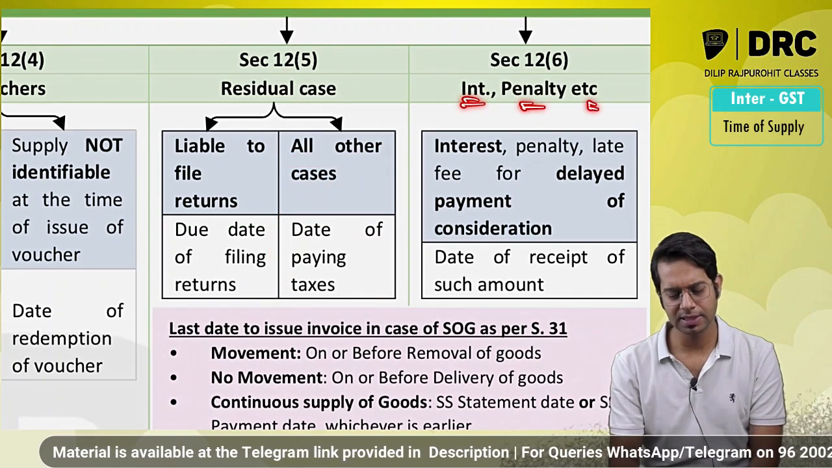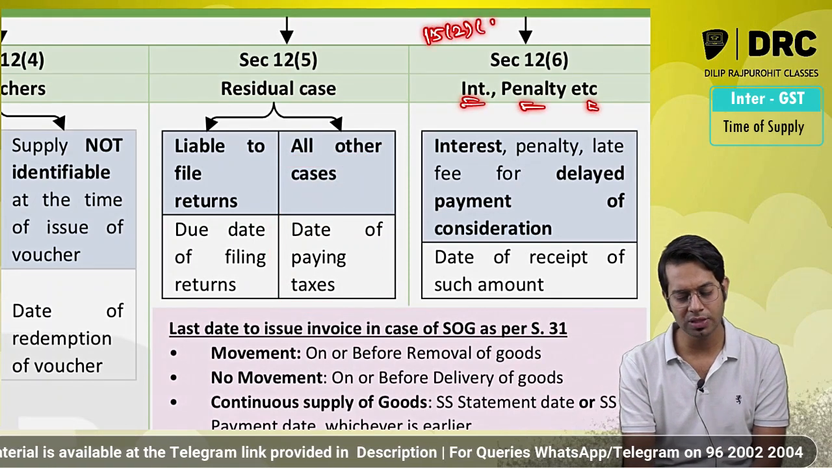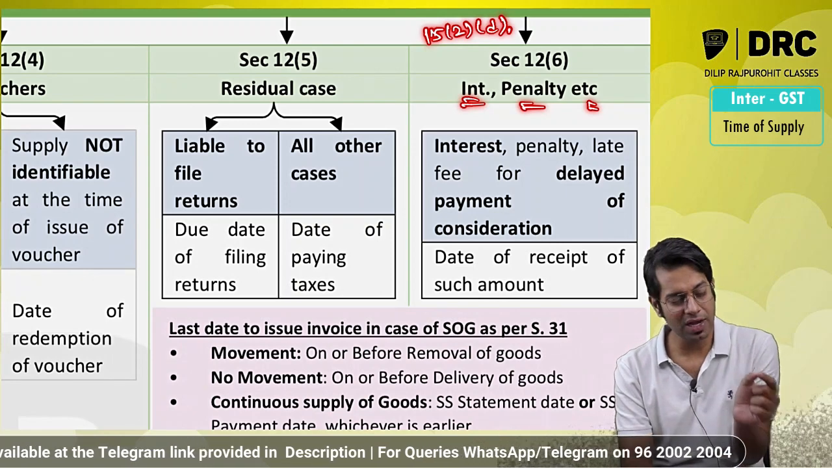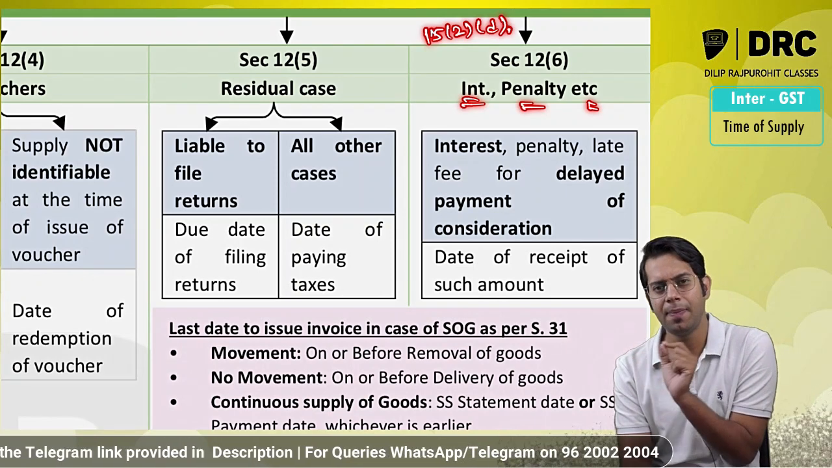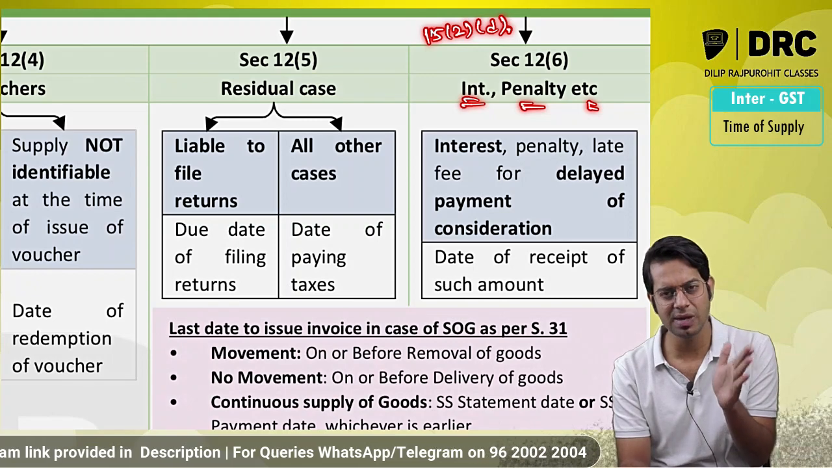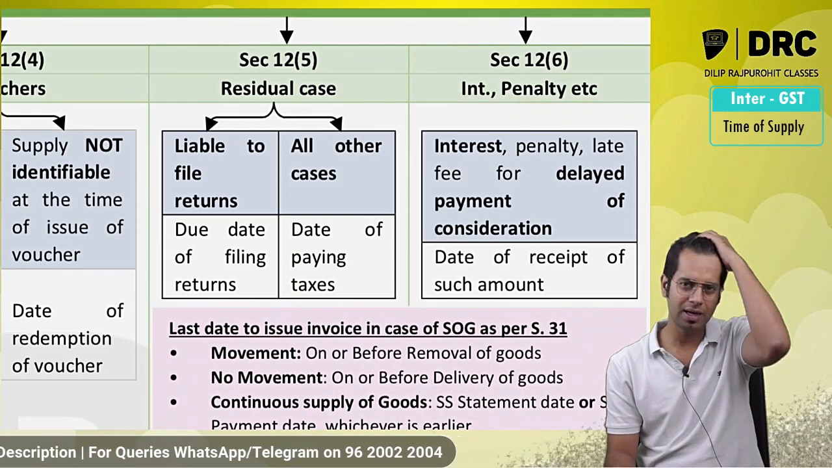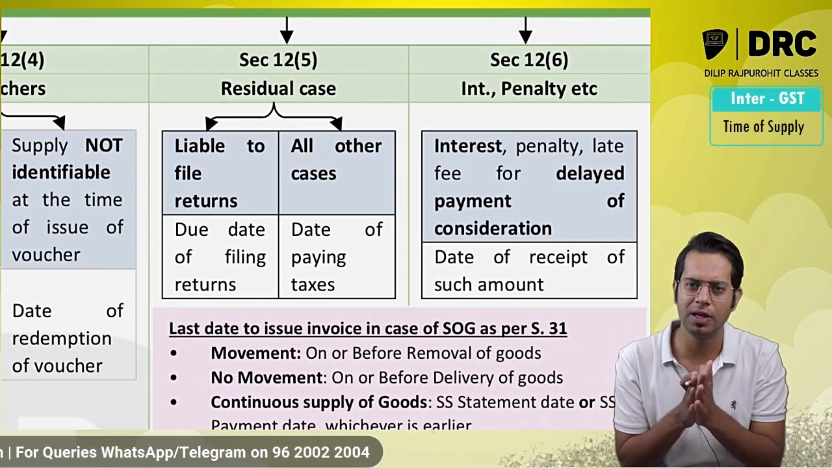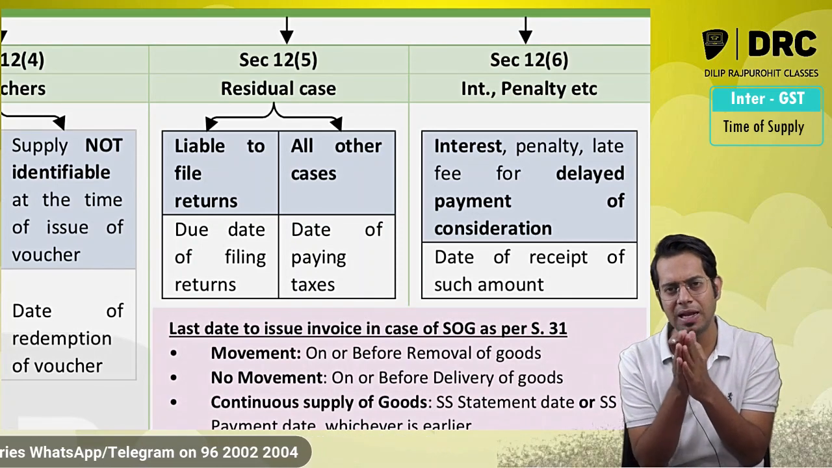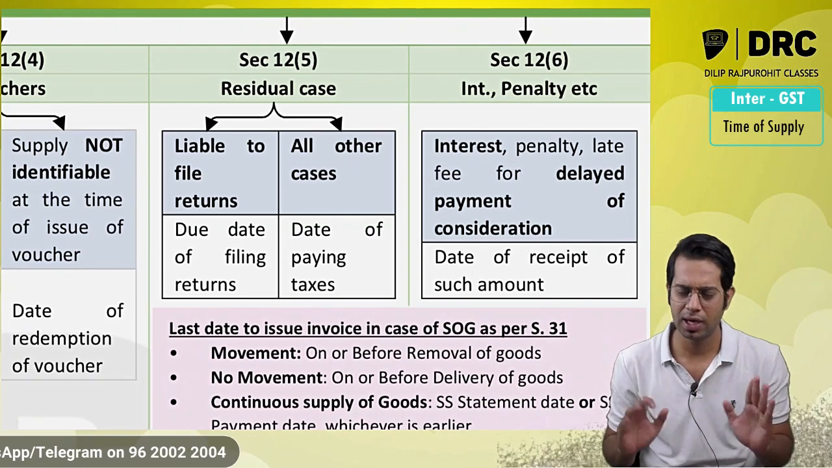Then in some cases, section 15 subsection 2 clause D says, if you receive any interest, penalty, or late fee for delayed payment of consideration, then that interest, penalty, late fee shall be added in value of supply. So you have made a supply, and there were some terms agreed between you and the recipient telling that you should make the payment within say 30 days.